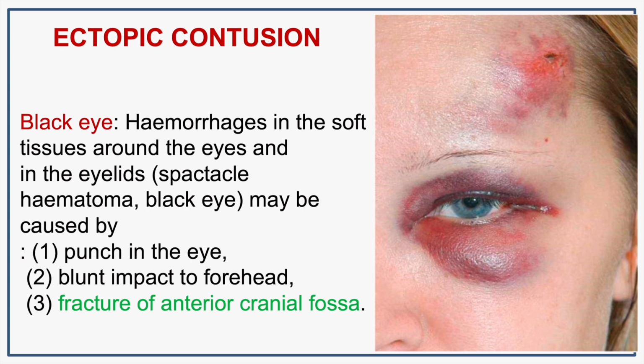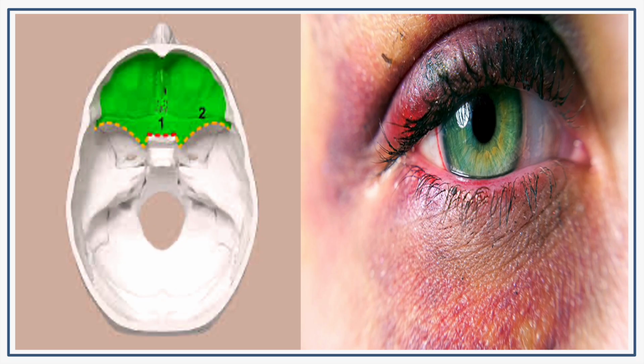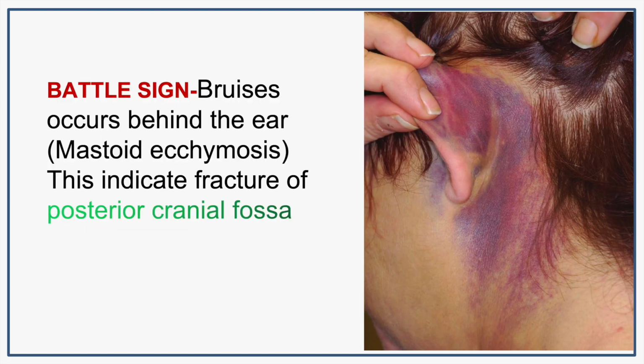This can be due to a punch in the eye, blunt impact to the forehead, or the main cause is fracture of anterior cranial fossa. In this diagram, you can see that this is the anterior cranial fossa. When fracture occurs in the anterior cranial fossa, hemorrhage occurs around the eyes and eyelids. So this is termed black eye.